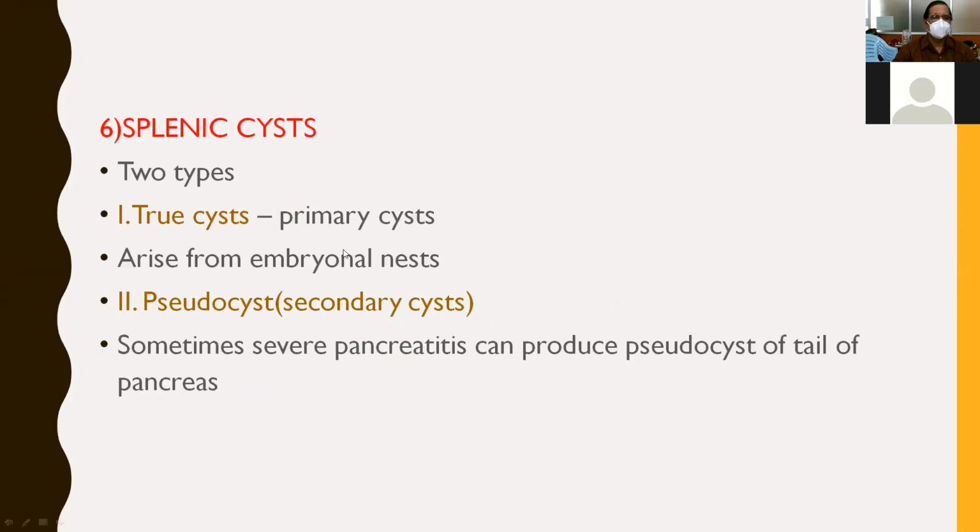And splenic cysts, sometimes we can see cystic lesions within the spleen. There are two types of splenic cysts. Number one is the true cyst, which is the primary cyst, which arises from embryonal nests, that is embryonal components. These are called primary cysts. And the second one is the pseudocyst. This is very, very important.